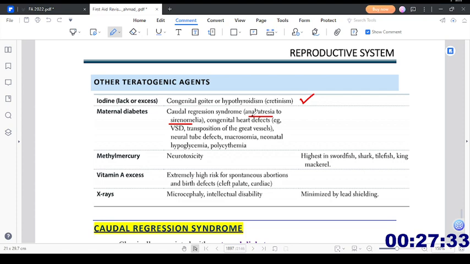Methyl mercury causes neurotoxicity. It is highest in swordfish, shark, tilefish, king mackerel. So methyl mercury is present in high concentration in these fishes. If the mother has been consuming these fish in high quantity, that can cause neurotoxicity. Vitamin A excess: extremely high risk of spontaneous abortion and birth defects, for example cleft palate and cardiac anomalies. X-rays can cause microcephaly and intellectual disability, minimized by lead shielding.